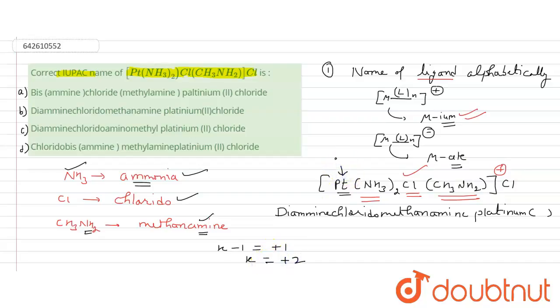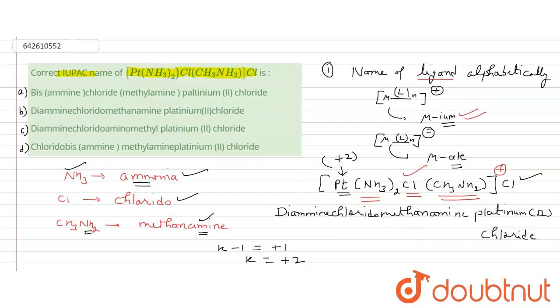So I can write here that the metal has a plus 2 oxidation state. After this there is a chlorine, so I can write it's chloride, simple chloride. So this is the IUPAC name of this coordination compound: diamine chloridomethanamine platinum 2 chloride.